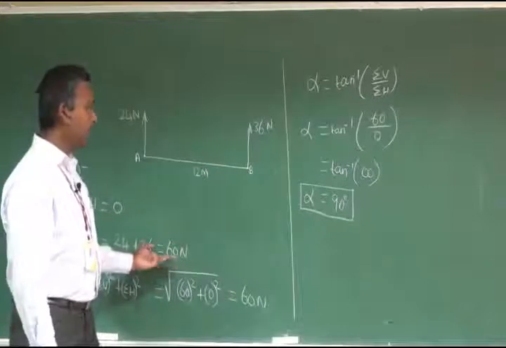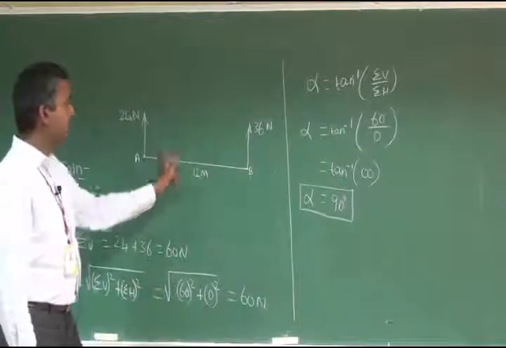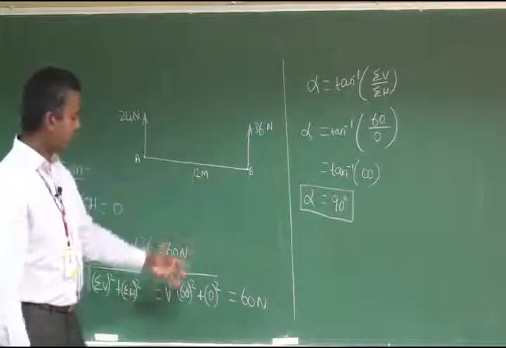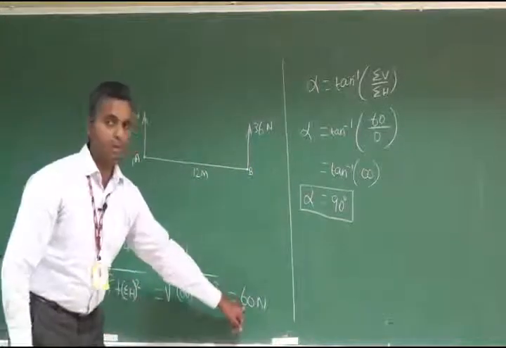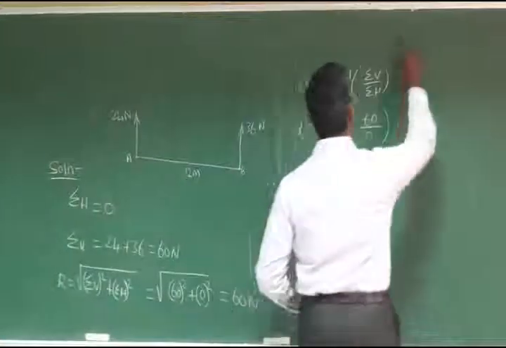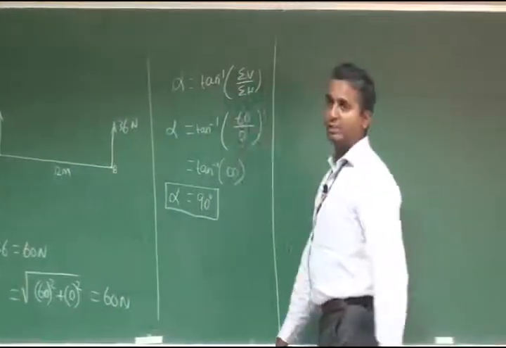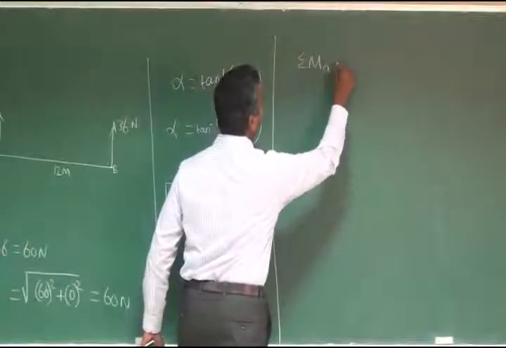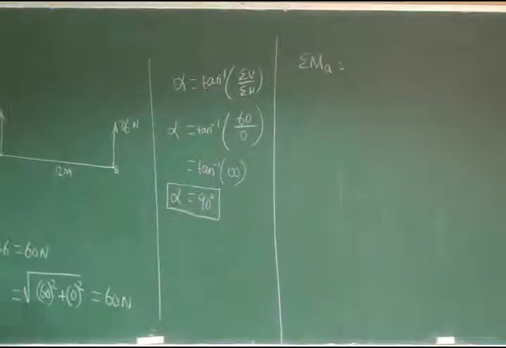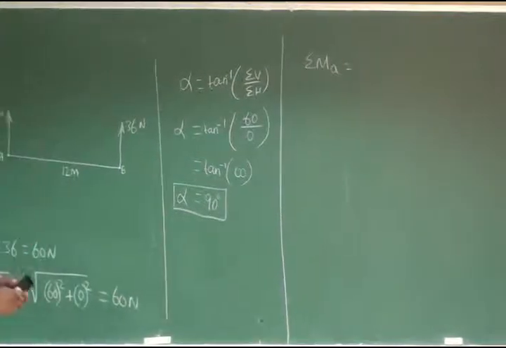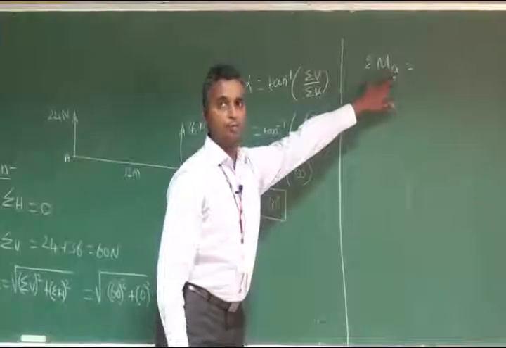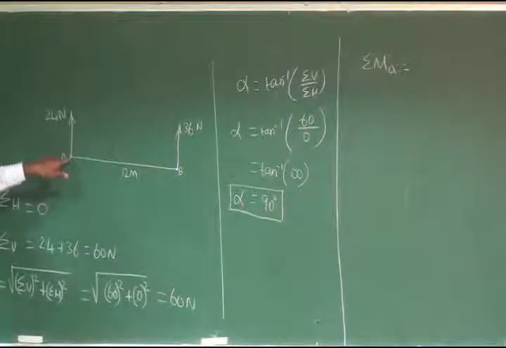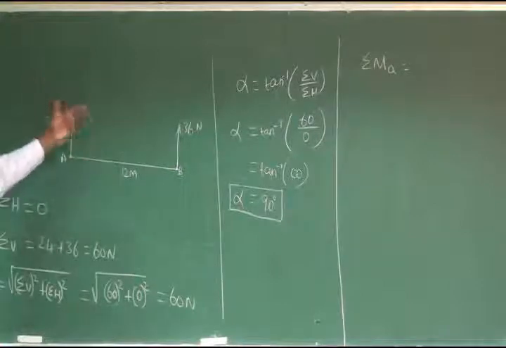Then you want to locate the resultant force in the given system. In the given system, in the bar AB, you want to locate the resultant force of magnitude 60 Newton. How are we going to locate it? We are going to just apply Varignon's theorem, sigma MA. Sigma MA notates the summation of moments about point A. This is point A, and you are going to calculate the moments about point A.